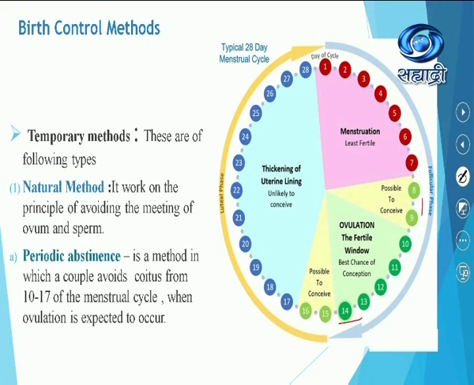And again, if there is no fertilization, thickening of the uterine lining takes place. So this is how the cycle shows a typical 28 days of menstrual cycle. So these are the temporary types of methods.